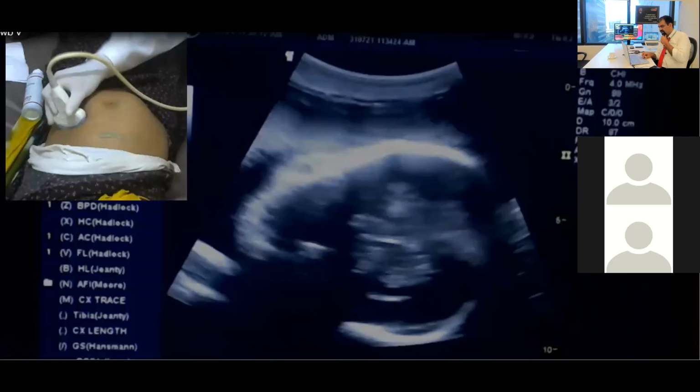So let us go to the second patient quickly. We will go to the second patient now and we will see what is in our second patient.